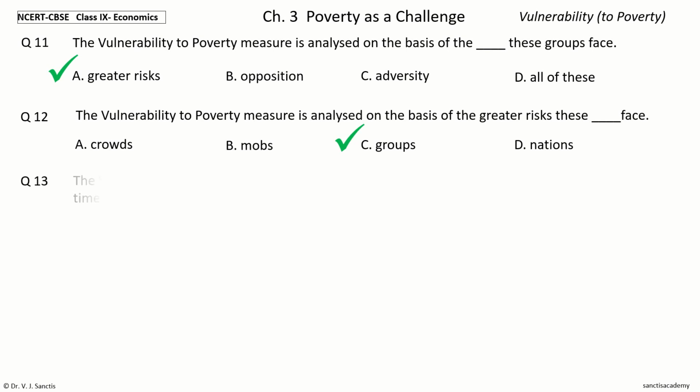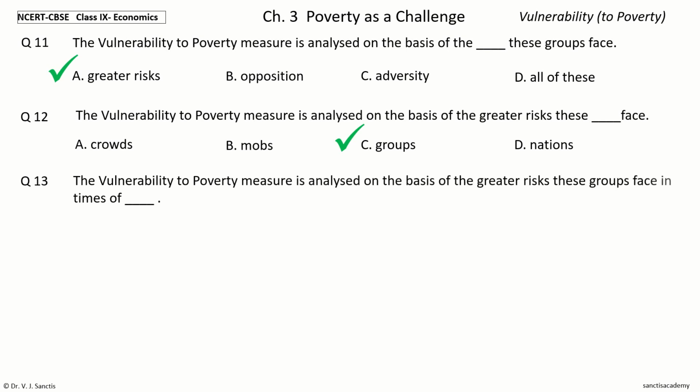Question 13. The vulnerability to poverty measure is analyzed on the basis of the greater risks these groups face in times of dash. The options are natural disasters, inflation, terrorism, A and C. Your time to choose.